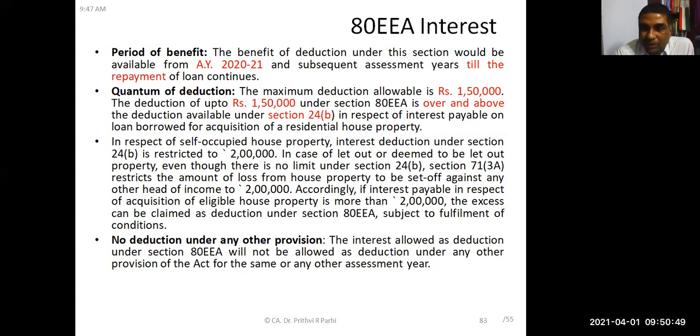But one more thing, section 71(3)(a) restricts the amount of loss from house property to be set off against any other head of income up to 2 lakh rupees. That is why, if because of interest the house property loss is more than 2 lakh rupees, we can set off a maximum of 2 lakh rupees, and the remaining amount can be carried forward to subsequent years.